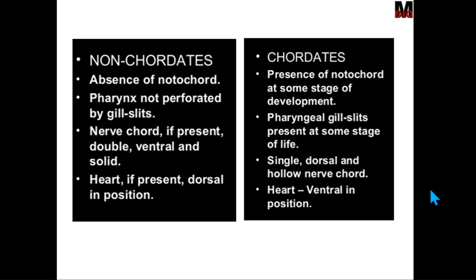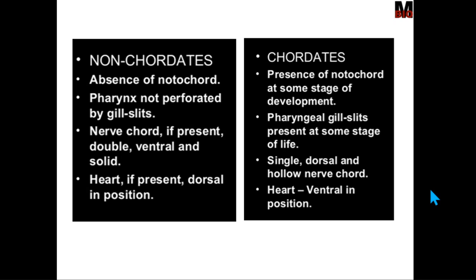Presence of a notochord at some stage of the development. Notochord is a rod-like structure present in the body at the embryological stage or adult stage. In some organisms, this particular structure will be present in both the embryological stage and adulthood stage. This particular structure gives support to the body.